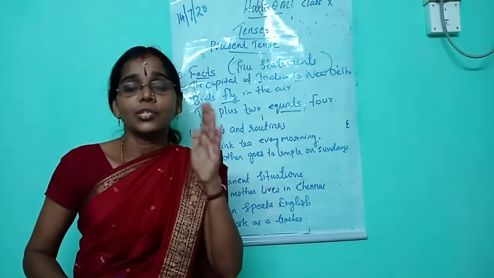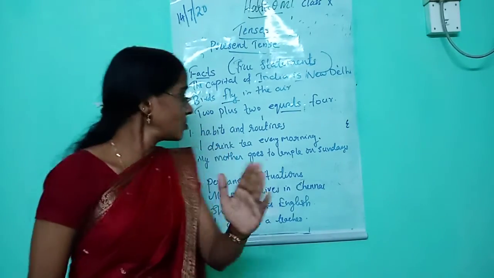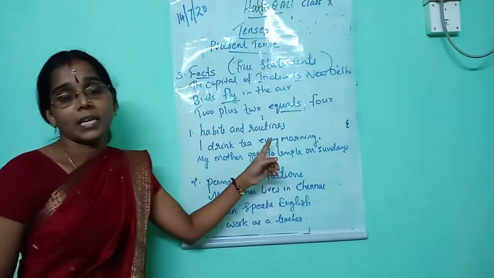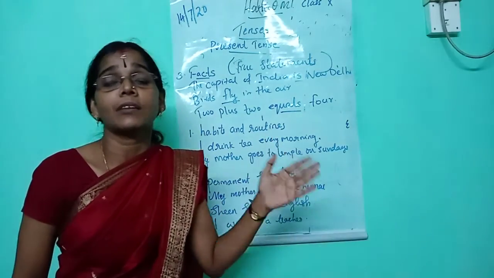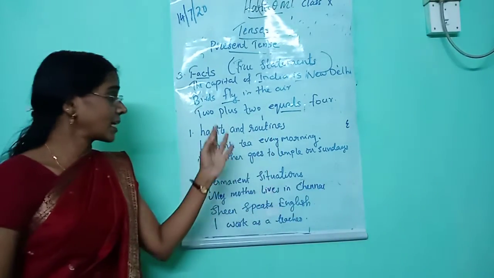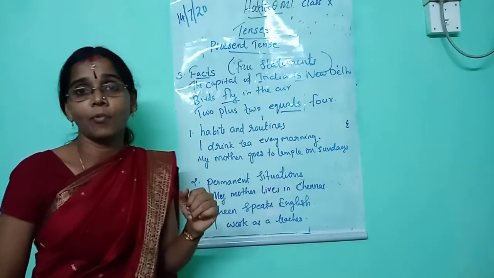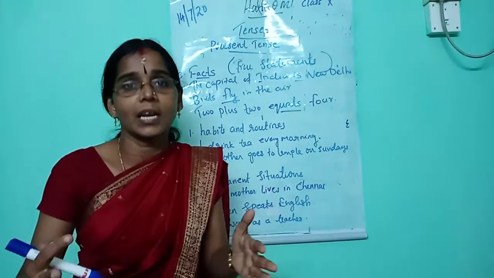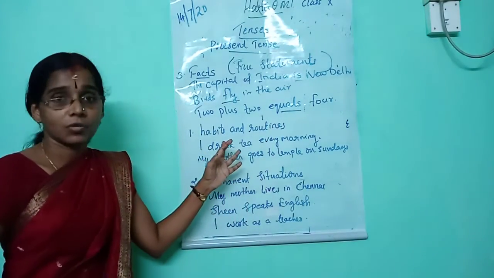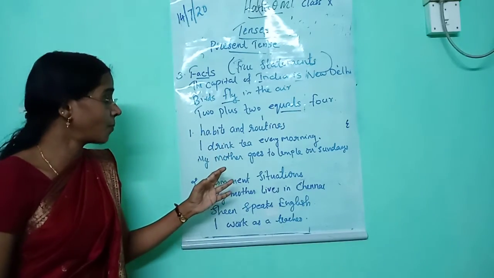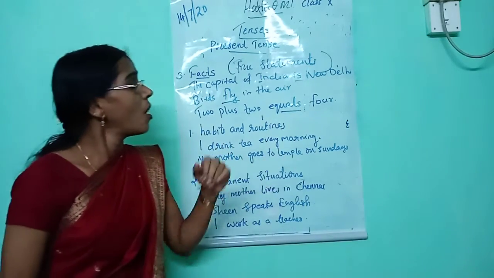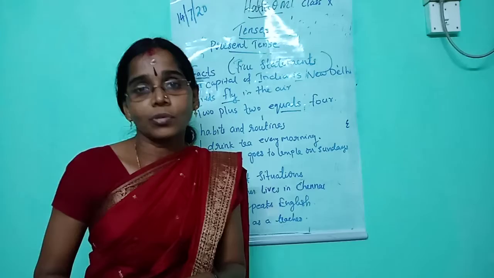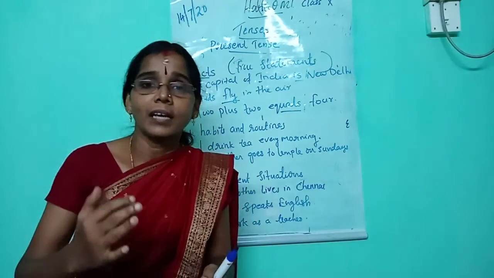In which situations do we use simple present? The first one is habits and routines. For expressing habits and routines, we use simple present. For example, I drink tea every morning. That means I do it regularly. That is why we use the simple present tense form. My mother goes to temple on Sundays. That's also a regular action, so we can use simple present.